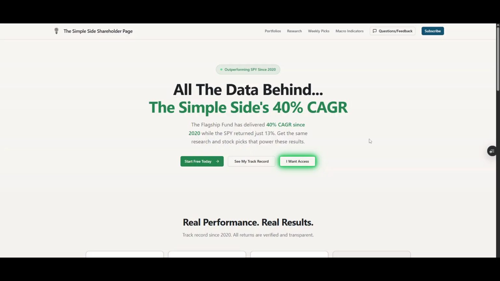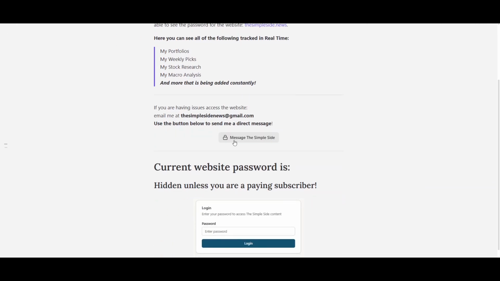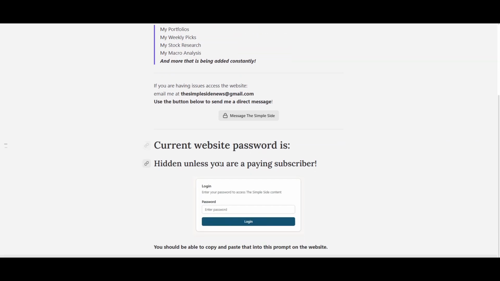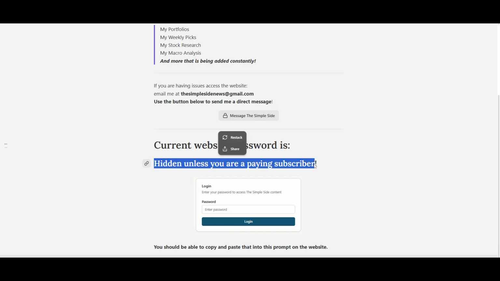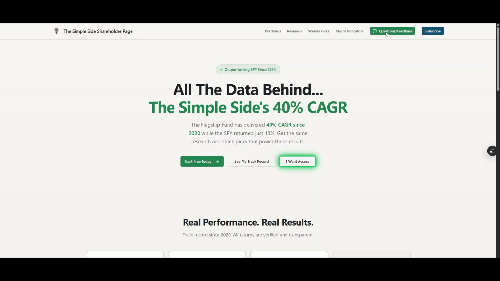Google Sheet will probably start to become relatively unused. This will be much easier for everybody to go through and use and access. You will have to put in that password every time, but again, you'll be able to find that password simply by clicking right here. If you're a free subscriber, you'll just need to join the paid subscription, and you'll see a paywall right here that you can use. And if you're a paying subscriber, you'll scroll down. The password will be right here for you. Again, if you have any problems, fill this out, or just email me,